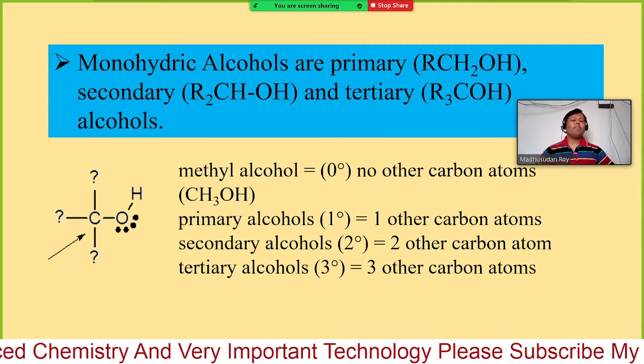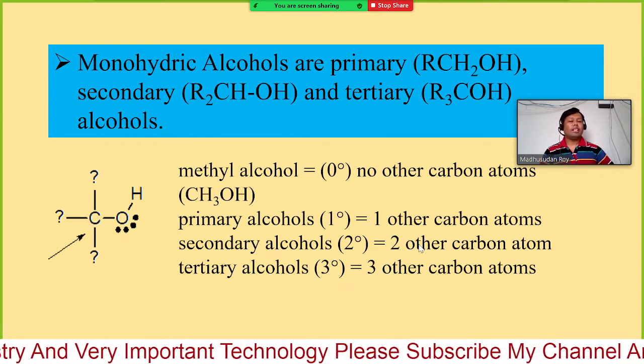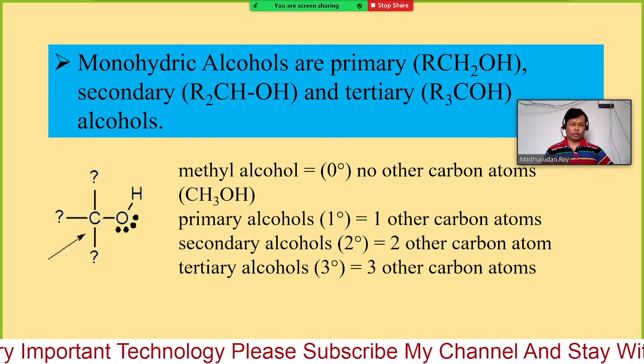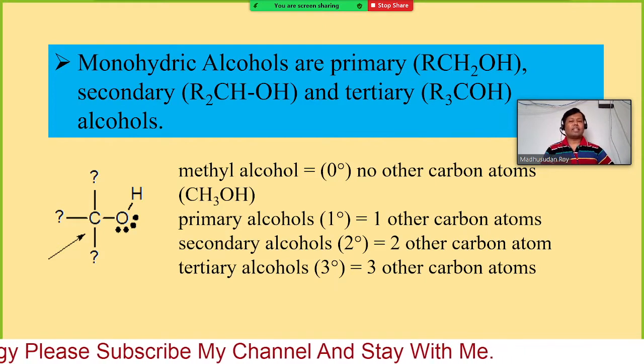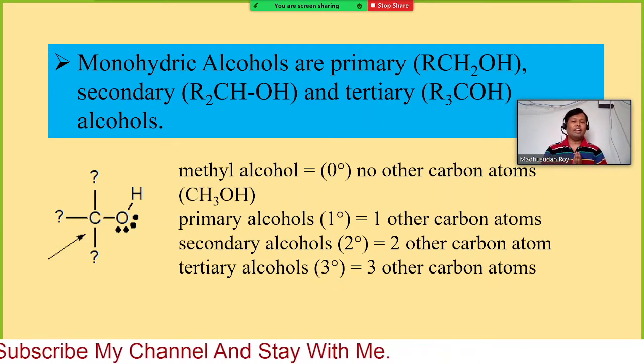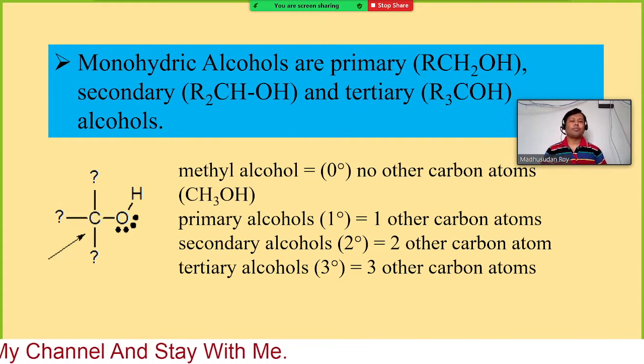First, you are familiar with 1 degree, 2 degree, 3 degree alcohols. But if you see methanol, how will you classify it? Is methanol 1 degree or 2 degree or 3 degree?